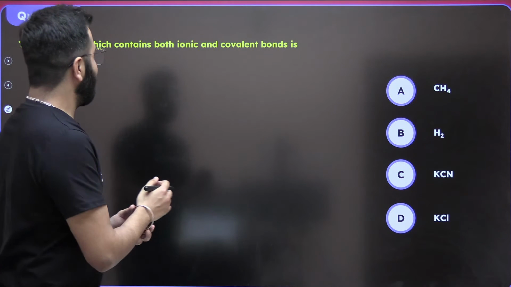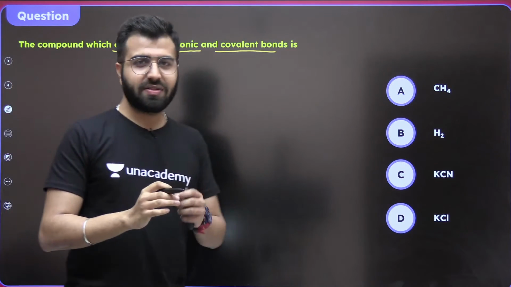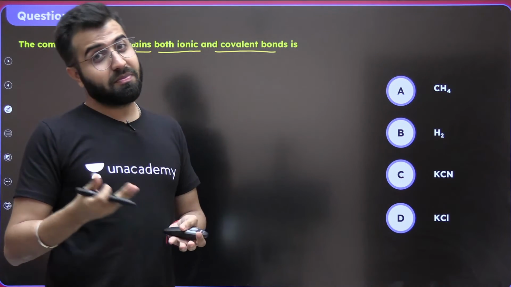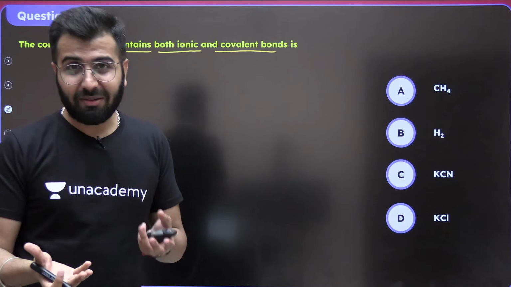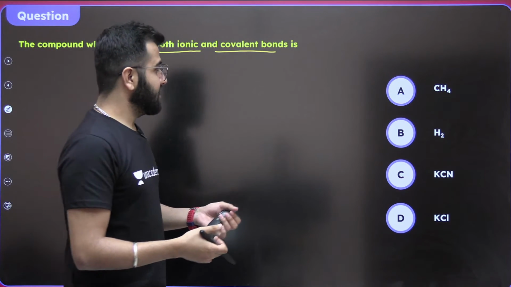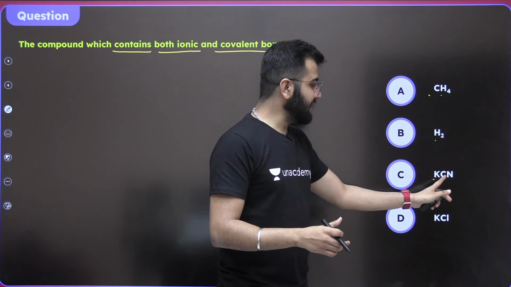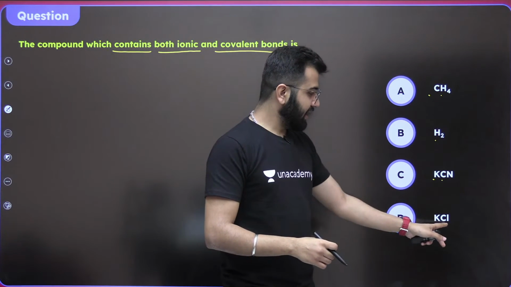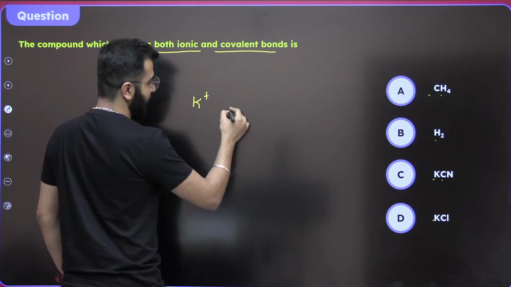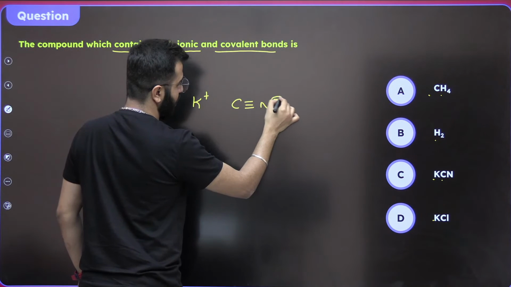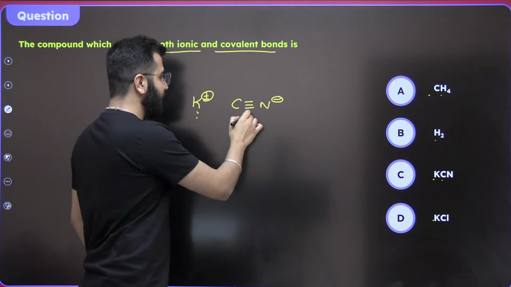Now the compound which contains both ionic and covalent bonds. Ionic as well as covalent bond. So ultimately there might be a possibility that we are looking for more than 2 elements or more than 2 atoms. Carbon hydrogen bonds, all of them are covalent. H2 only covalent. KCN, KCl. Potassium and chlorine only ionic. But in the case of potassium and CN, so over here what are we having? We are having the ionic bond and we are having the covalent bonds as well.